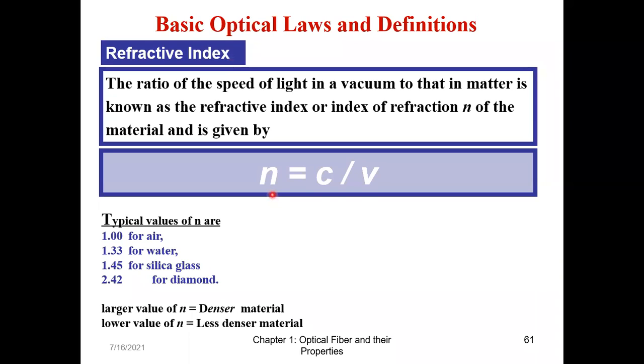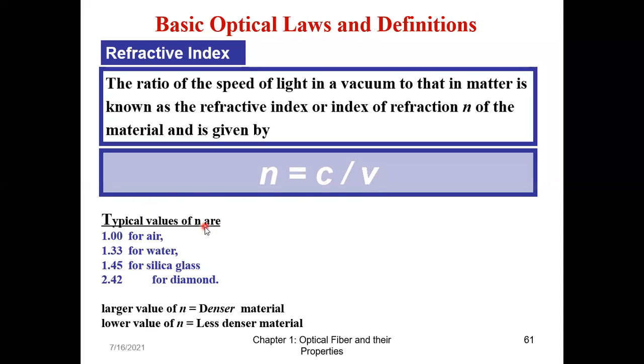Refractive index N is given by C by V. It is the ratio of the speed of light in vacuum to that in matter. C is the speed of light in vacuum, and V is the velocity in the matter. So refractive index N is C by V.